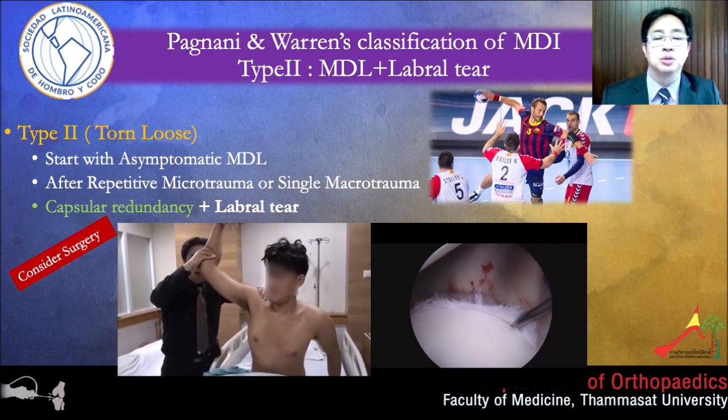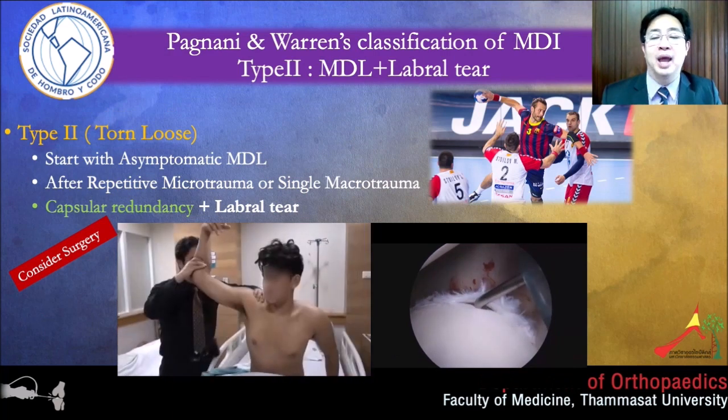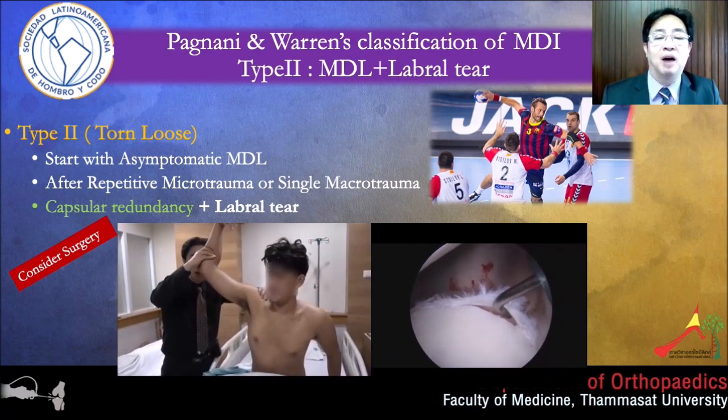Type 2, torn loose. Patients start with asymptomatic MDL and become symptomatic after repetitive microtrauma or single macrotrauma. This patient is a very active rugby player. I treated him since he was a boy, but finally he became an MDI guy. Arthroscopic findings: a patulous capsulolabral recess and labral tear. Type 2, torn loose, always needs surgery.